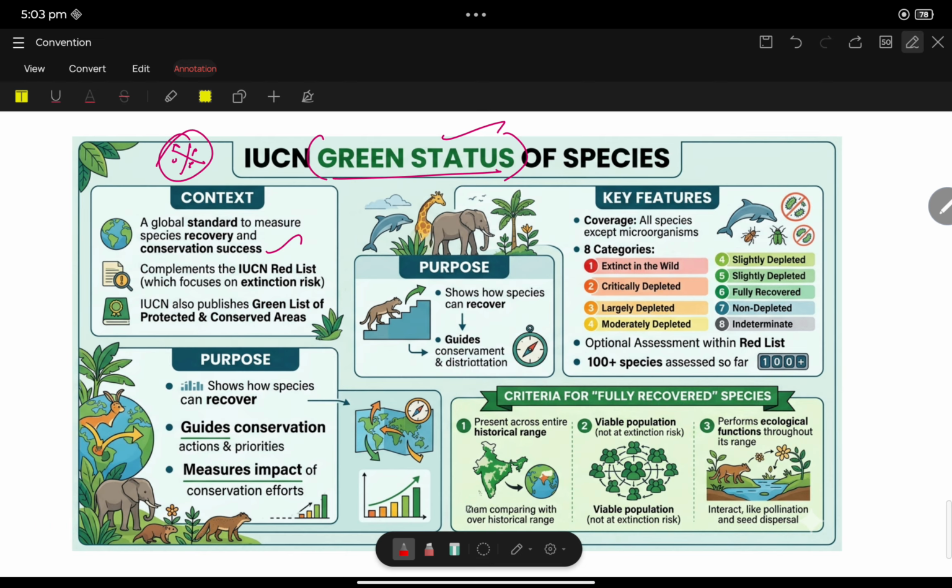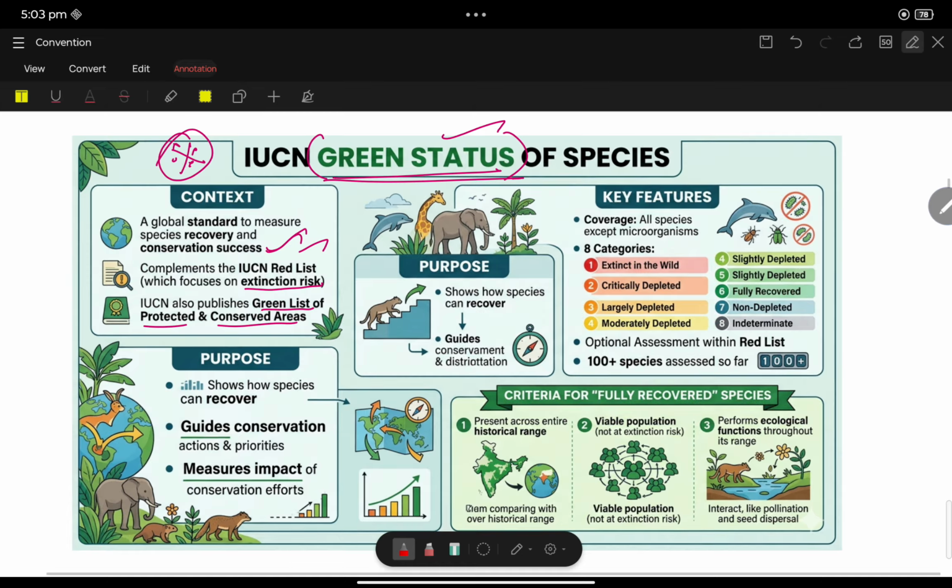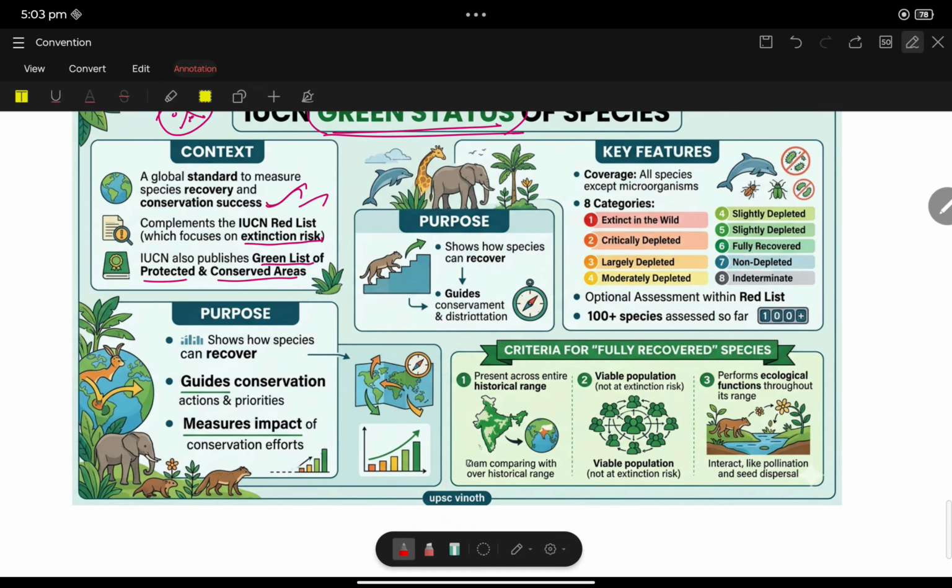Yes, IUCN is an important theme for UPSC. We can expect a question from this slide. A global standard to measure species recovery and conservation success. It complements the IUCN Red List, which focuses on extinction risk. IUCN also publishes the Green List of protected and conserved areas. See, Green List, Green Status. What is the purpose of this Green Status?